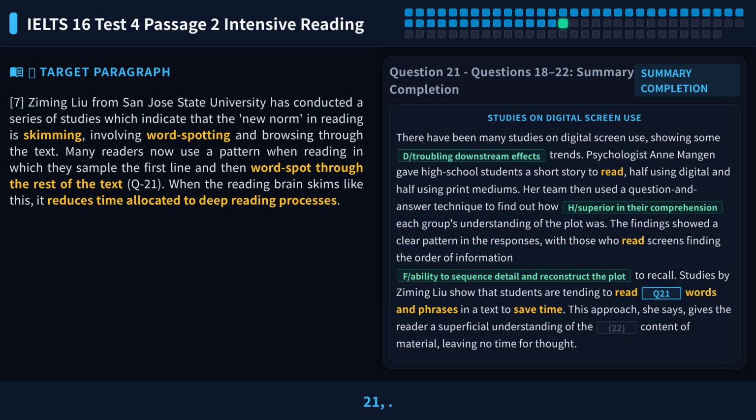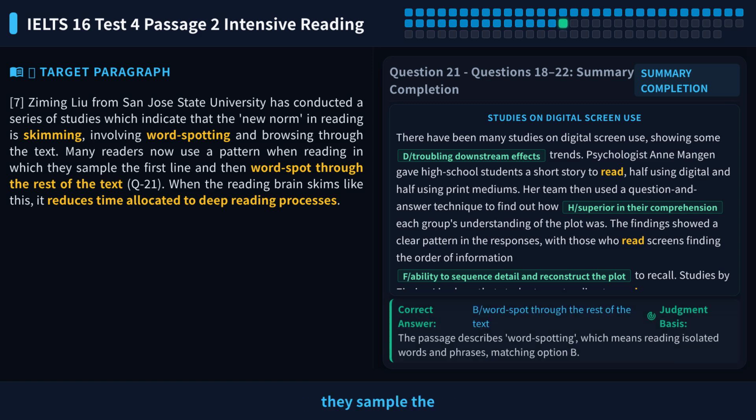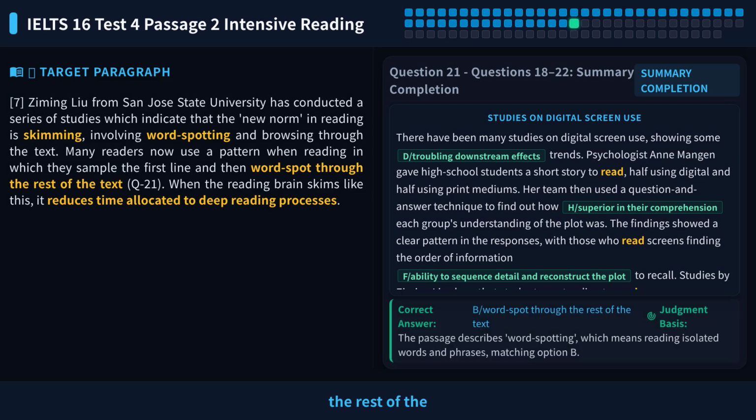Let's look at question 21. The question says many readers now use a reading pattern: they sample the first line and then word spot through the rest of the text. Please pause the video and try to complete it yourself. Before the blank is "then", and after it is "through the rest of the text". So we need a verb or verb phrase here. The word "word spot" in the question is a compound word, meaning to find keywords.